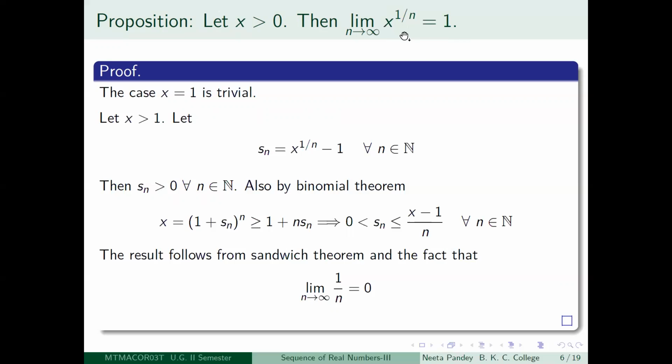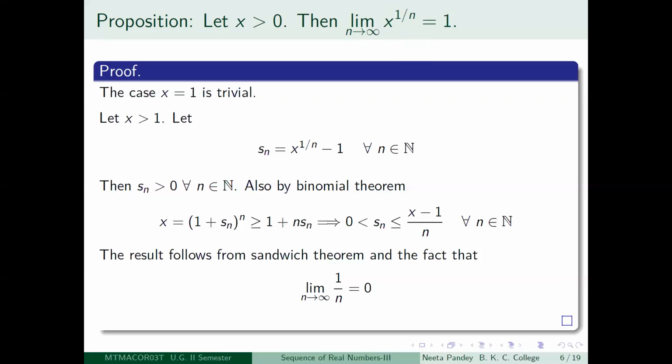So if x is large, let us not take a very large number, suppose you take x equal to 4, then you will start with 4. Then the square root of 4 will be 2. Then you have the cube root of 4, whatever it will be, you can find out using a calculator, an approximate number.